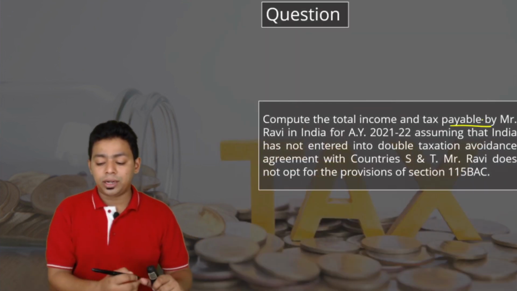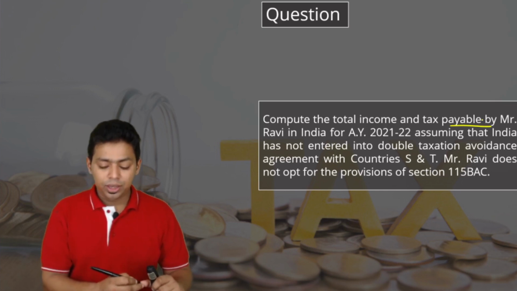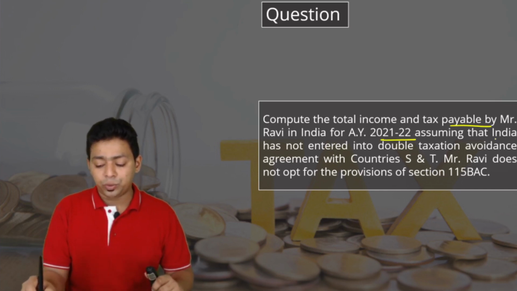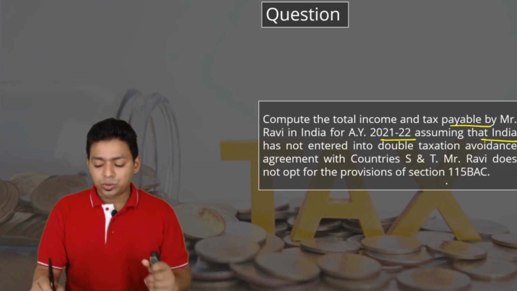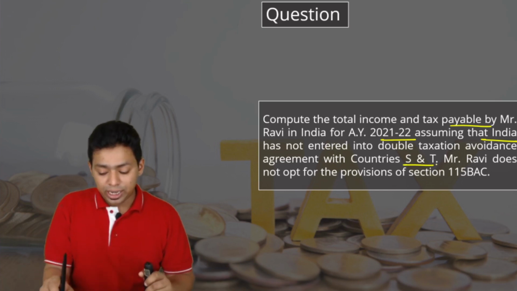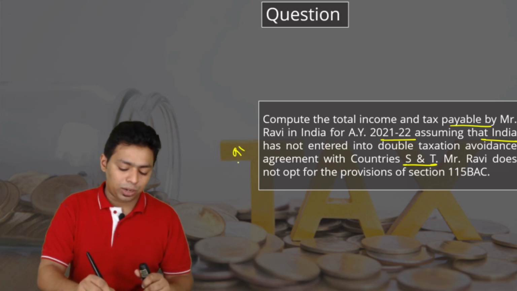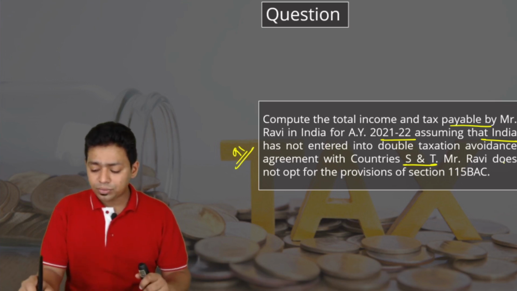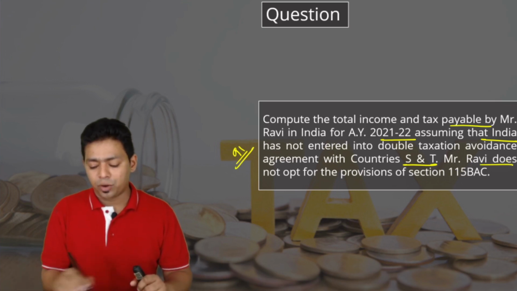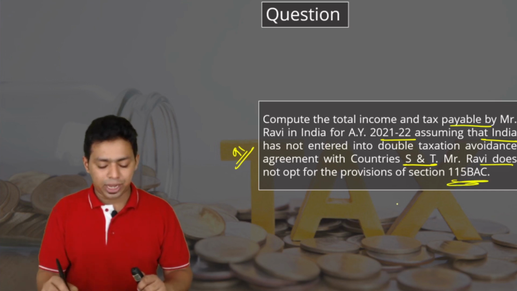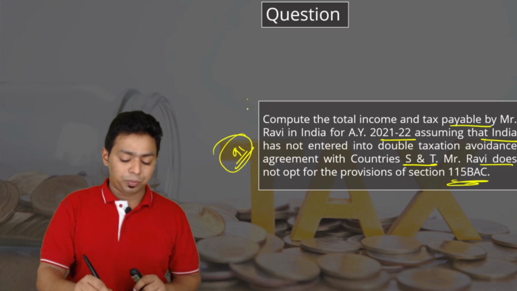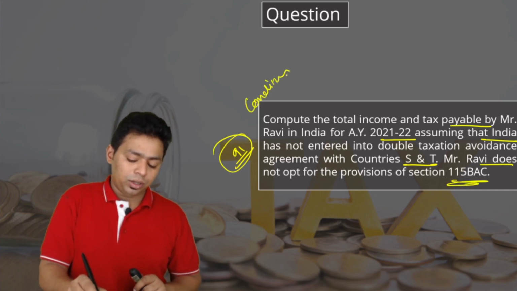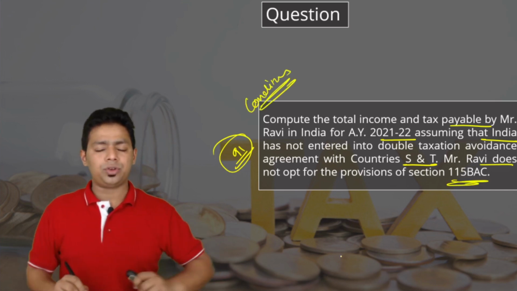Compute the total income and tax payable by Mr. Ravi in India for AY 21-22, assuming that India does not enter into a tax avoidance agreement with country S as well as T. Therefore, we are talking about section 91, and Mr. Ravi does not opt for 115BAC, that is the alternative tax regime. Now, when you follow section 91, we have to write the conditions. Please understand, toward the end of the question, you have to write down the conditions of section 91.